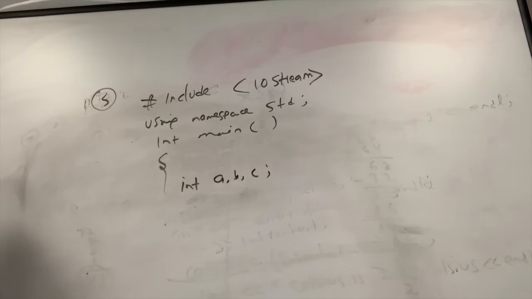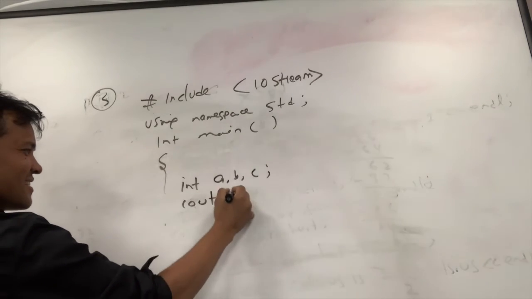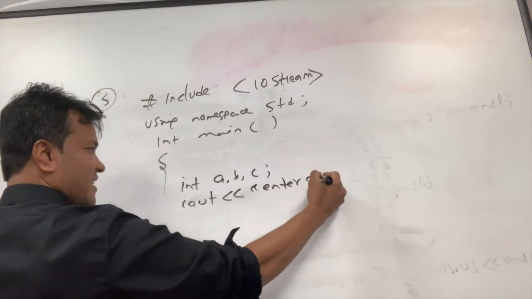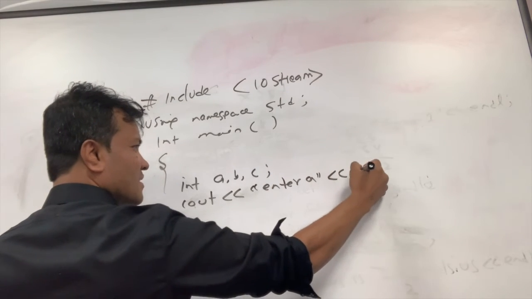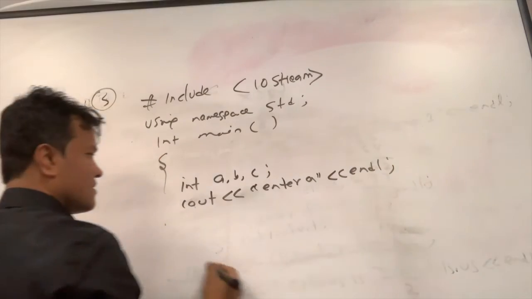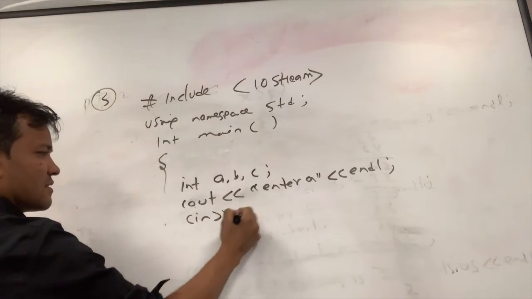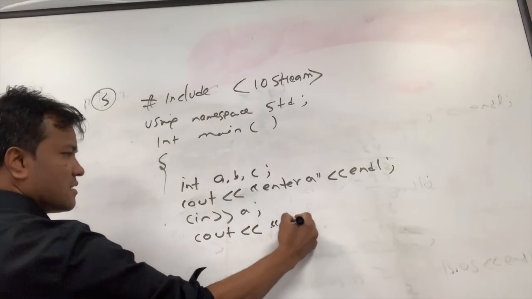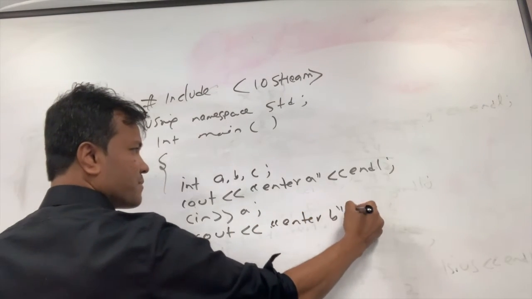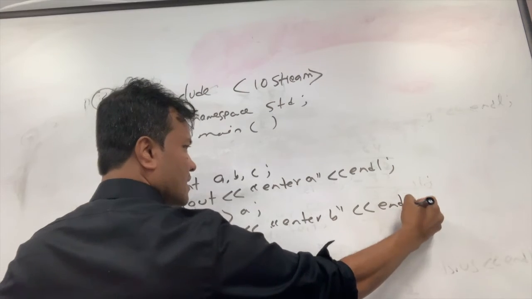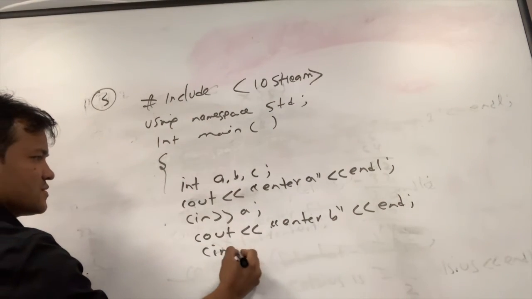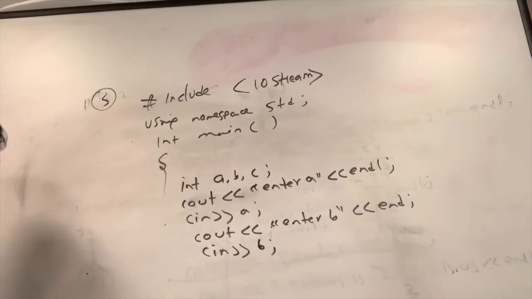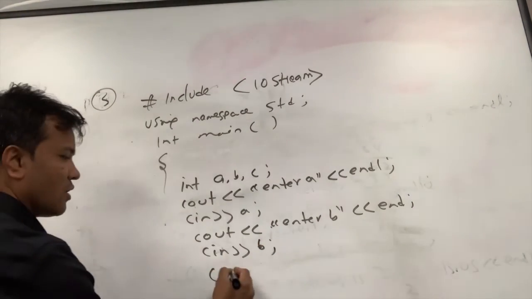Insertion: cout, enter A, and then cin A. Then cout, enter B, and cin B. Okay, I like that. Now C equal to